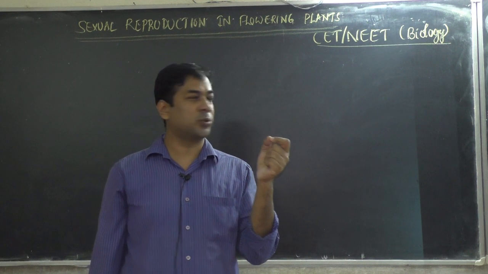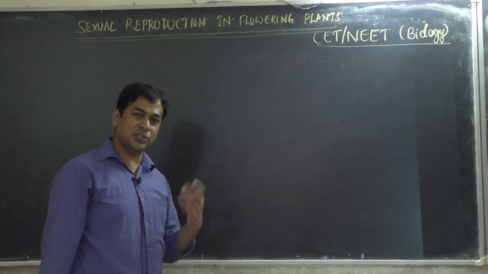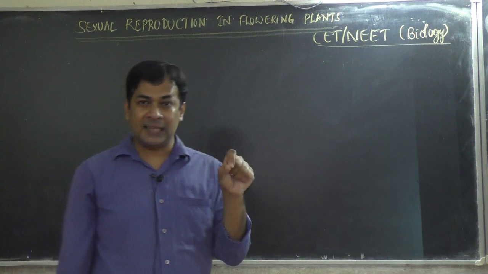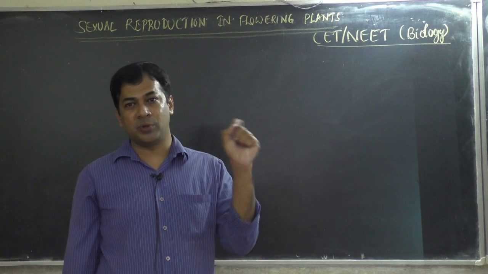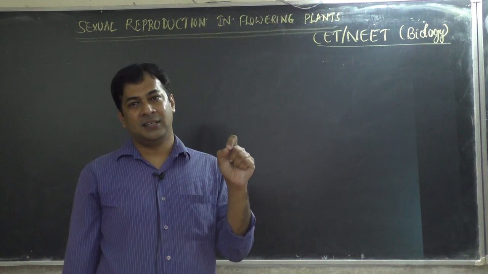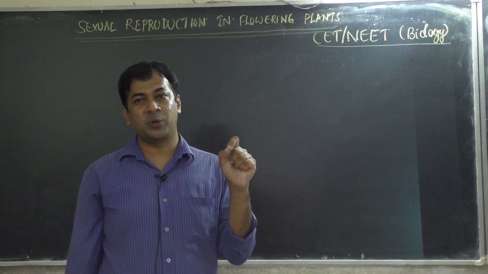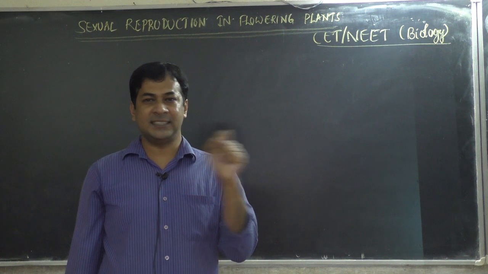Other name for microspores. Okay, so formation of pollen grains in the anther, or formation of microspores in the anther of a flower, is what we call microsporogenesis. Genesis means formation.